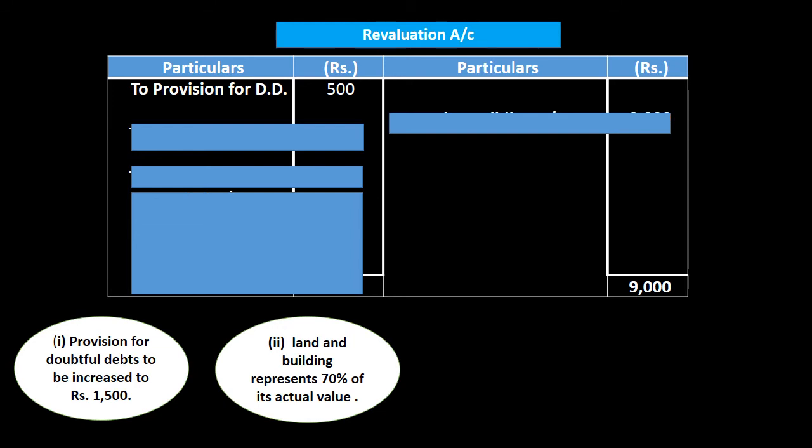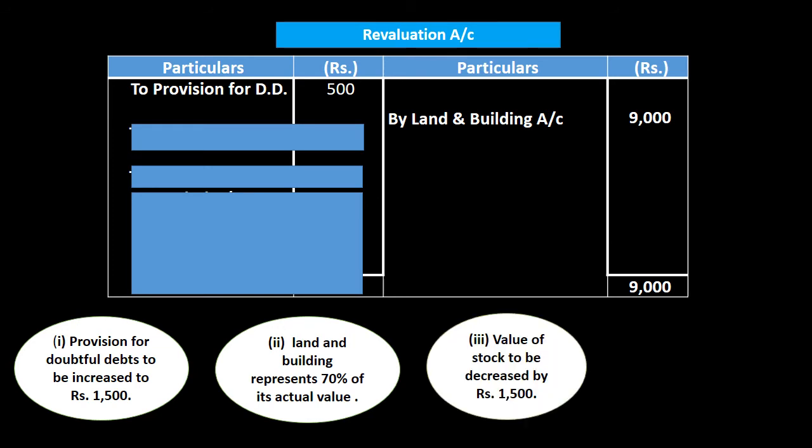And when we compute the difference between the value computed by us less the value which was already given to us, there is an increase of 9,000 in the value of land and building, which will be represented on the credit side of the revaluation account. The next adjustment says that the value of stock is to be decreased by rupees 1,500. It means a reduction in the value of an asset again will create a loss, and it will be represented on the debit side of the revaluation account.